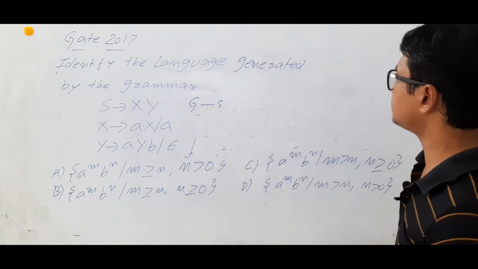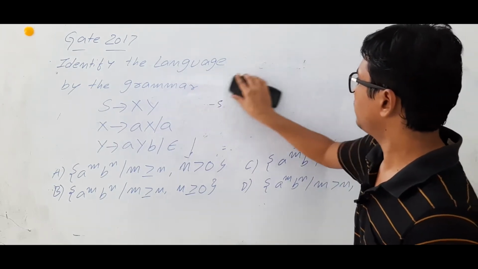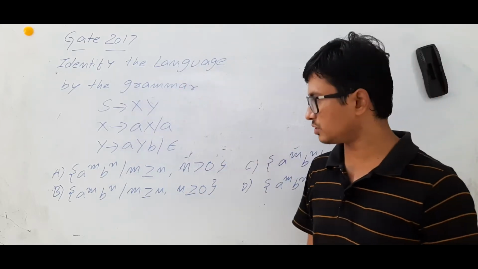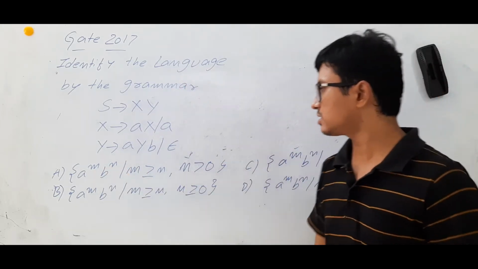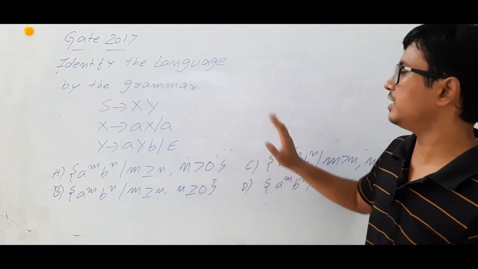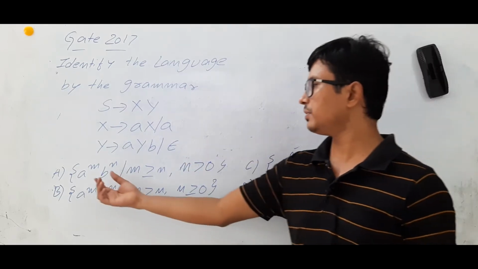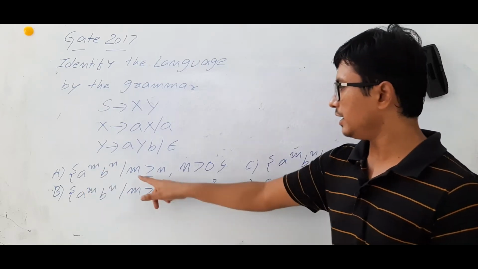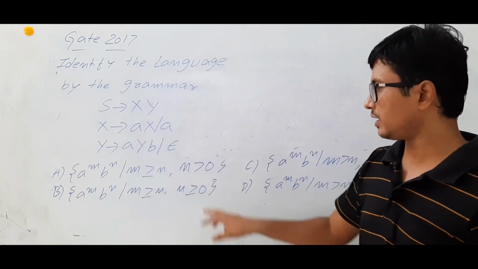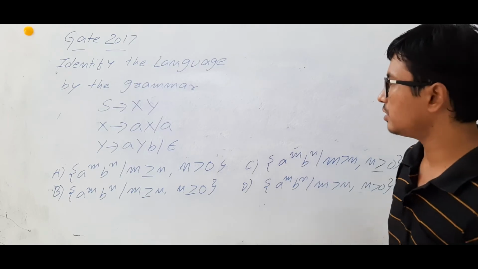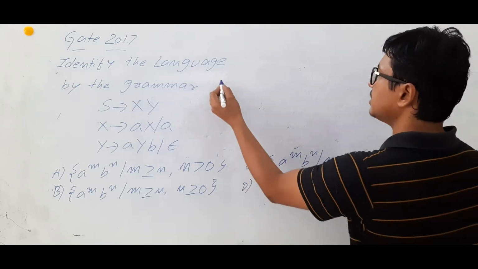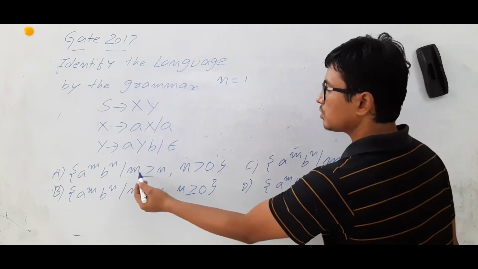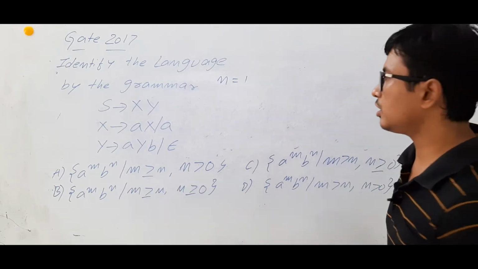Now we will see. For space I am removing this generator, don't worry. I hope you have noted down the question. Now we will see whether option A is correct or not. Let me read option A: a power m, b power n, m is greater than or equal to n and n is greater than 0. N is greater than 0 means I will take the n value as 1. Then m is greater than or equal to 1.